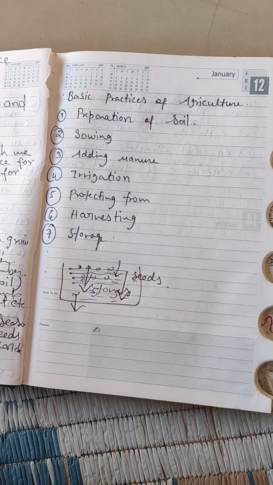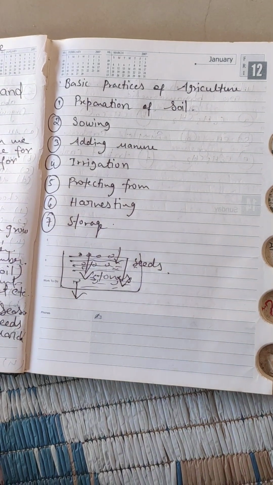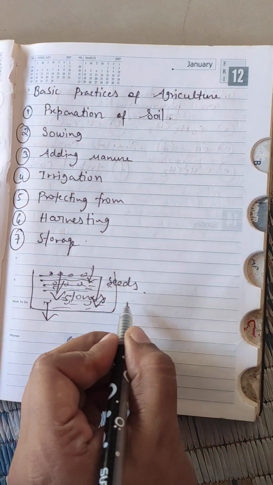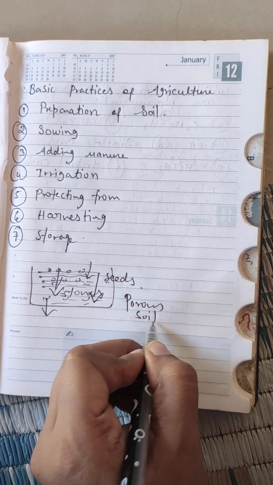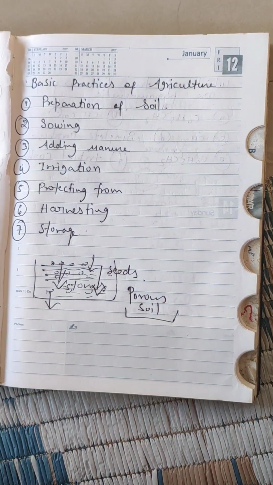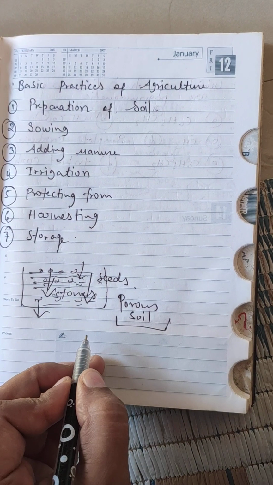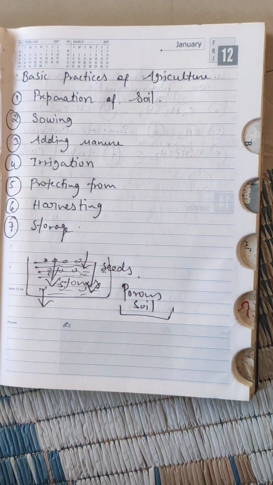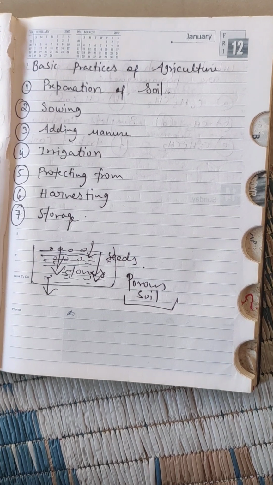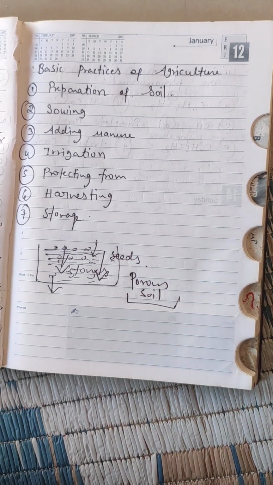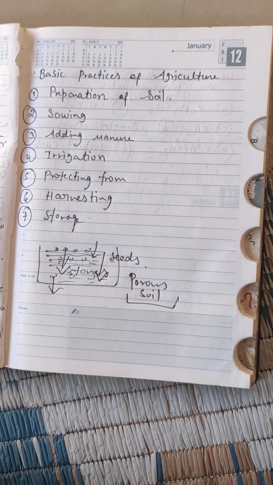To grow seeds, we need very porous soil, but before this it is not porous. So we need to prepare our soil, dig out all the big stones from the soil, and then put in a tractor.